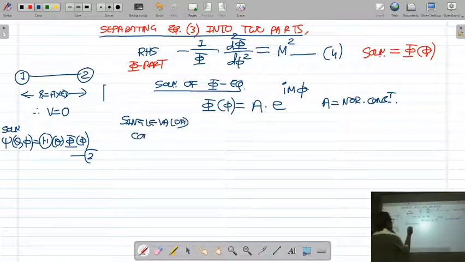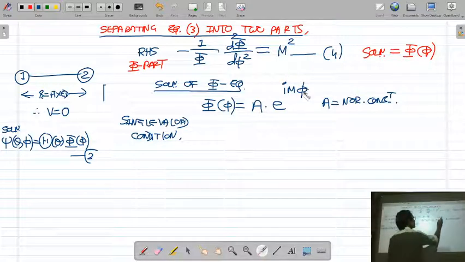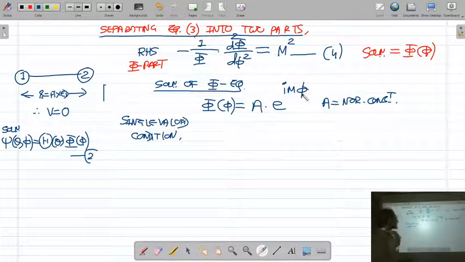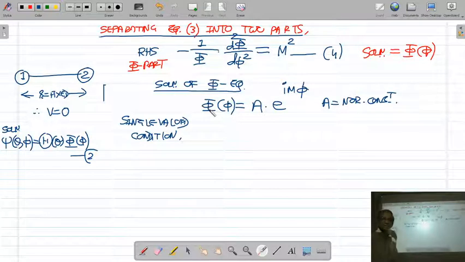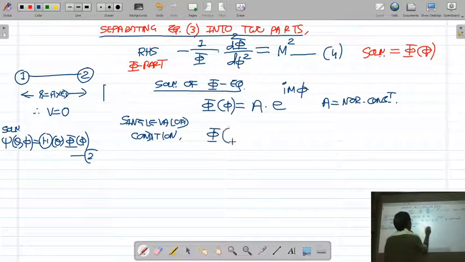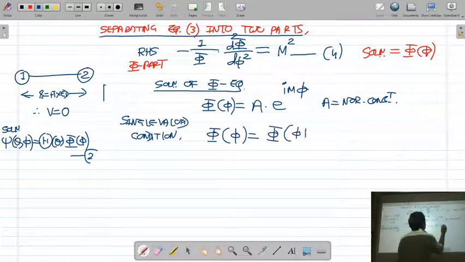Single valued condition. What is a single valued condition? Single valued condition means if you change coordinate phi by 2 pi, 4 pi, 6 pi or 2n pi, the function is not going to change. So in equation, single valued condition can be written as phi is equal to phi plus 2 pi.